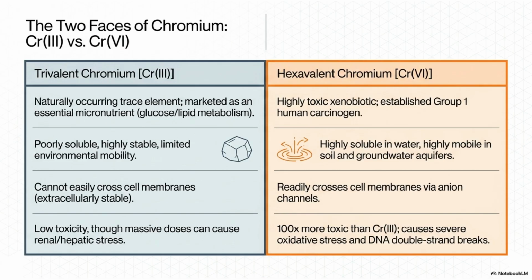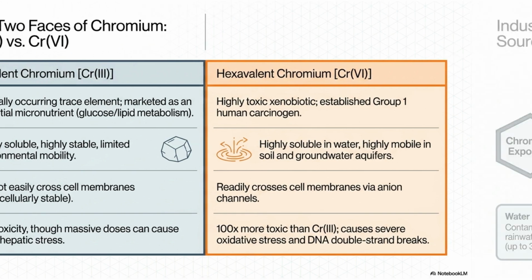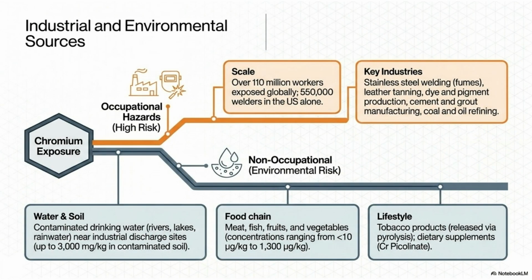It is crucial to distinguish between trivalent and hexavalent chromium. While trivalent chromium is a trace element, hexavalent chromium is a highly toxic, mobile carcinogen that poses severe risks to human health. Chromium exposure stems from both occupational and environmental sources. Industrial sectors like welding and tanning present high risks, while contaminated water and soil impact broader populations.